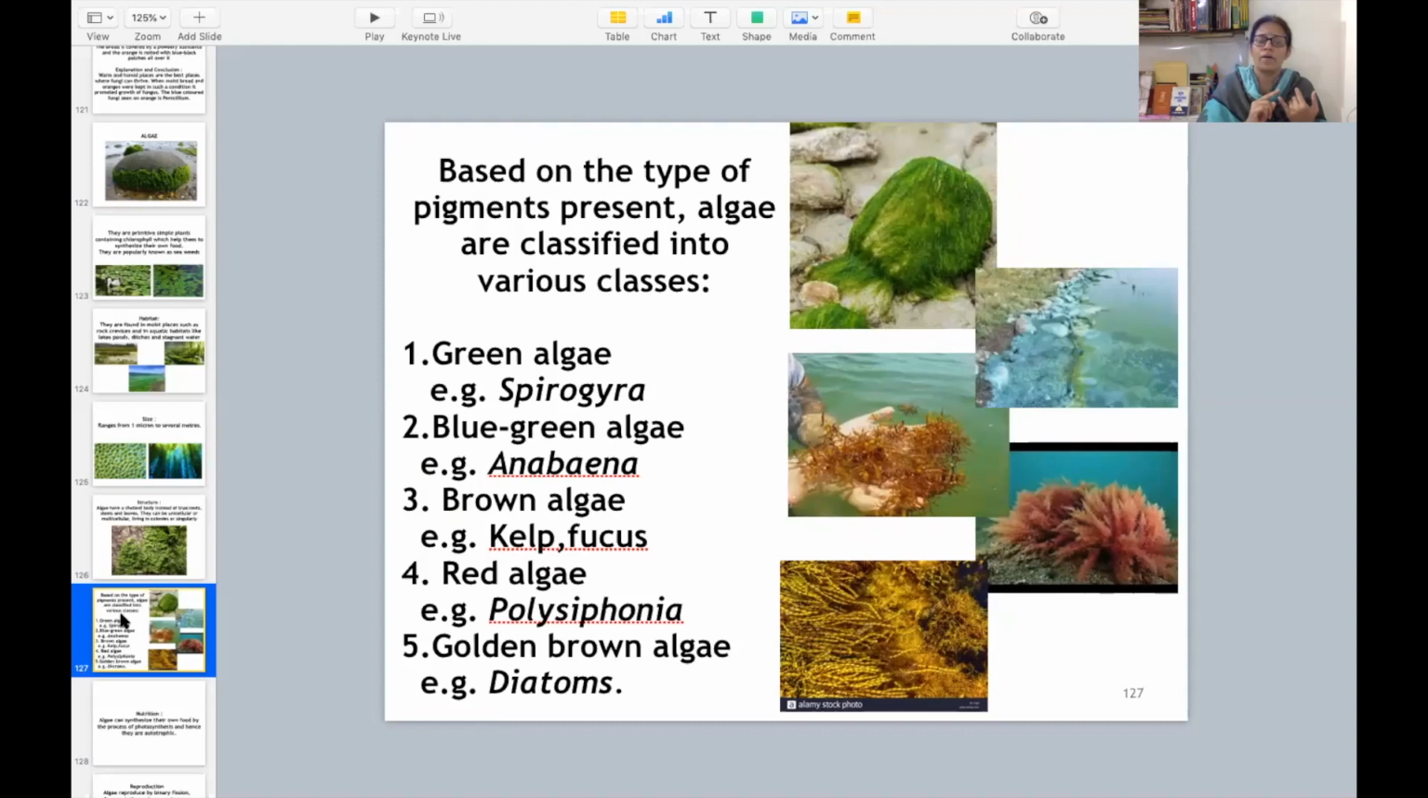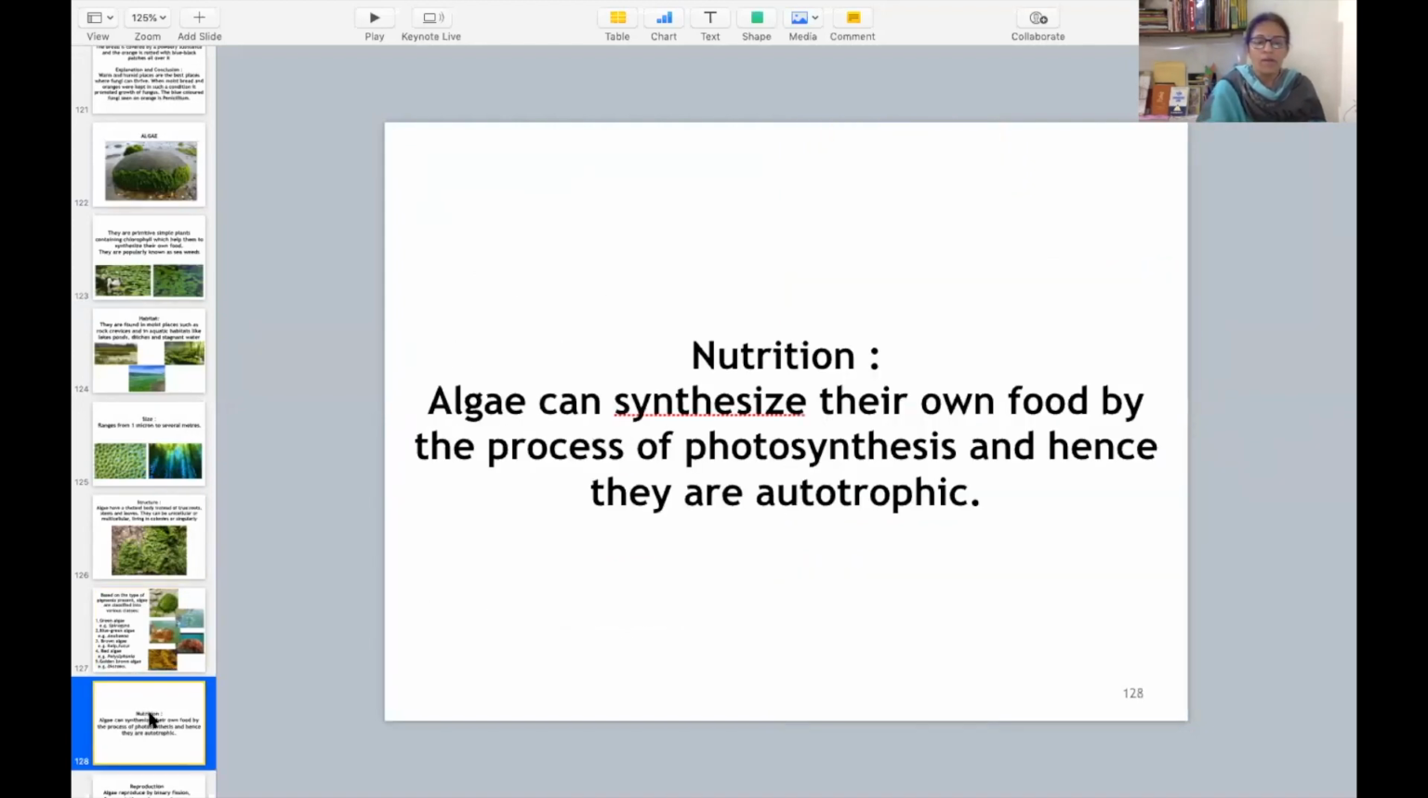Based upon the type of pigments present inside the algae, we can classify algae into various classes. Green algae, you can see here, the example is Spirogyra. Blue-green algae, the example is Anabaena. Brown algae, the example is Kelp and Fucus. Red algae, Polysiphonia. Golden brown algae, Diatom. These are certain types of algae which is based upon the pigments present inside the algae. Clear?